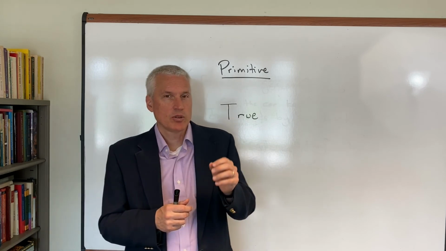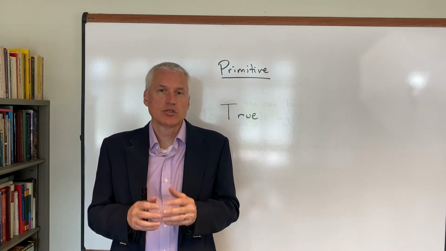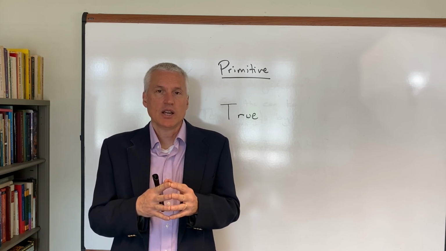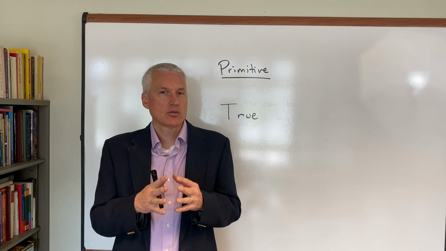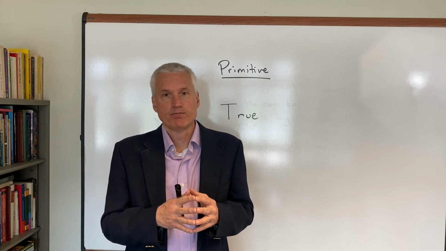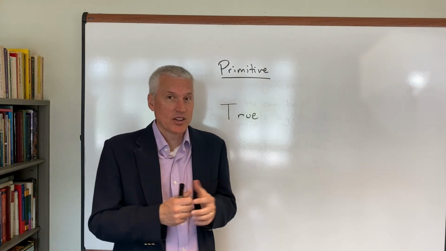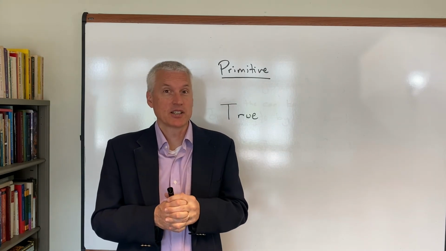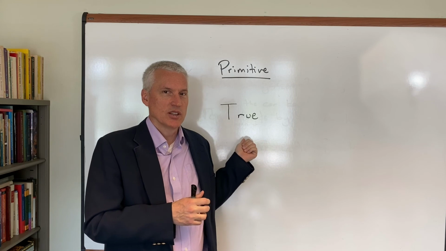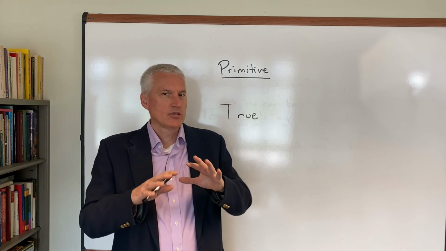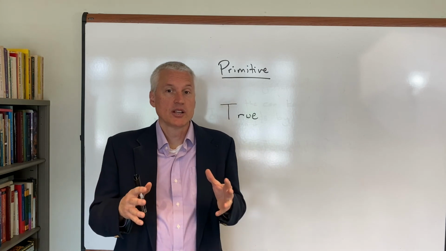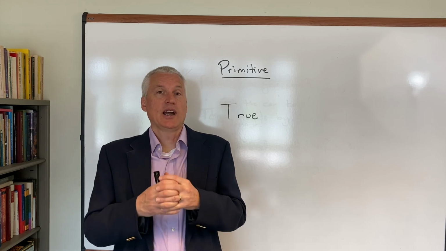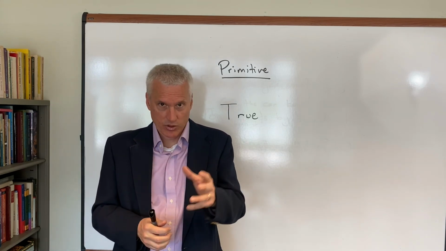This doesn't seem to get us in trouble. Your understanding of truth and my understanding of truth is sufficiently good that we don't get confused when we talk to each other about it. So we seem to be in good shape here. And the work that it does in the logical language doesn't really require us to fully define it, in fact. We can define false, however. If we take true as a primitive, we can define false as that which is not true. So now we've set the groundwork for building our propositional logical language. So what we need to do is think, how would I make more complex sentences? And that's what we'll turn to in the next sections.